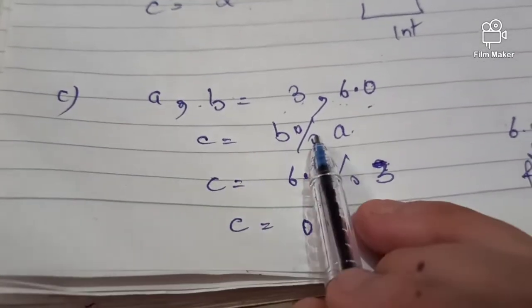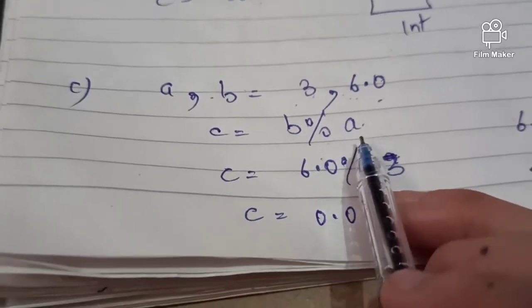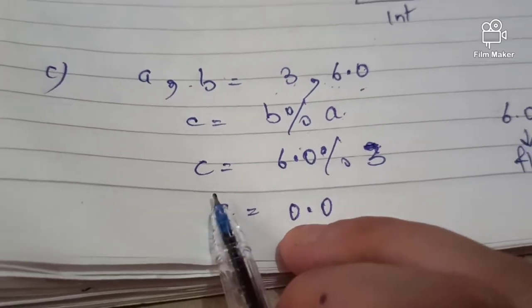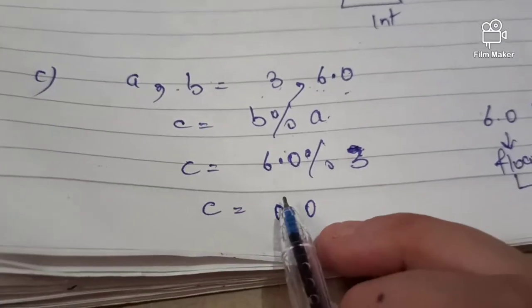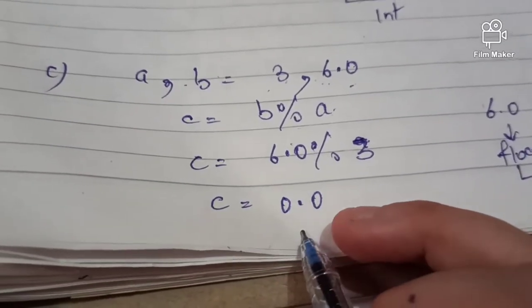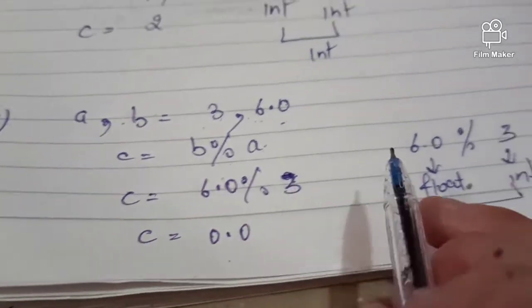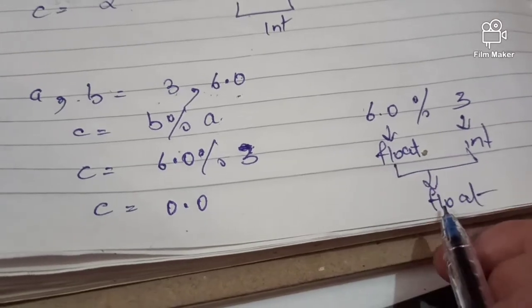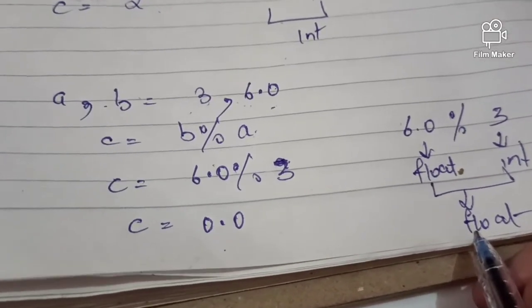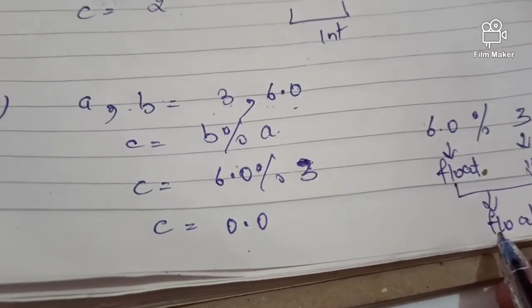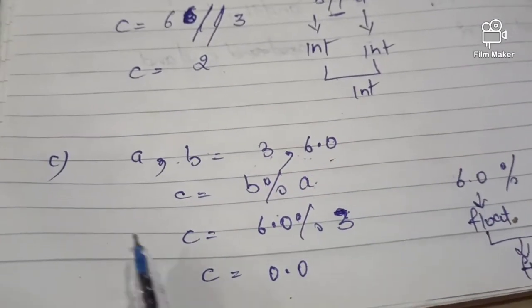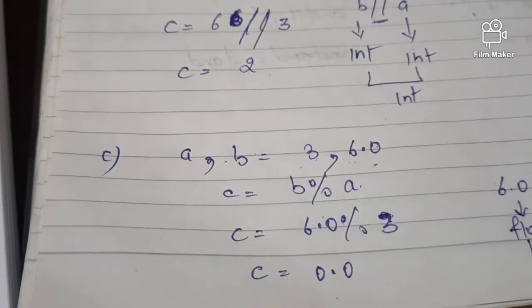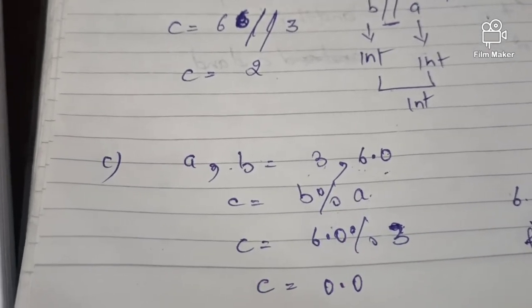So c is b remainder a, means you have to find out the remainder when b is divided by a. Okay, so c equals 6.0 divided by 3, so the remainder we will get is 0.0. Why? Because this 6.0 is float and this 3 is int. So the final data type will be float only. Okay. So these are a few examples in which expressions are given, and we have to find out the final result along with the final data type.